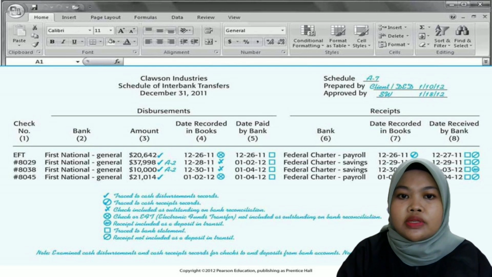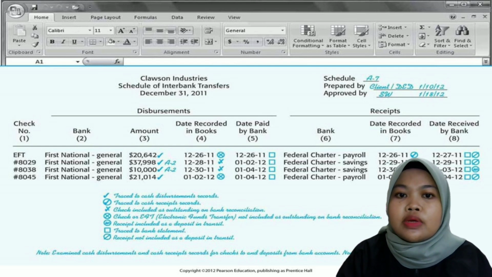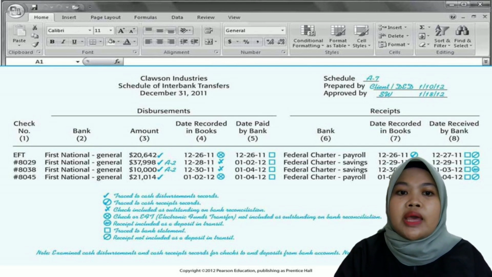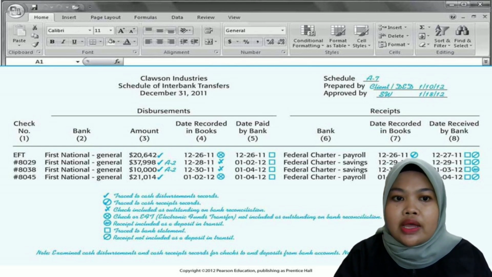Auditors apply an interbank transfer schedule to determine whether a client is engaging in kiting. The schedule covers all the transfers to and from a client's banks, as well as transactions between the client's banks that are made a few days before and after the balance sheet date. This is to minimize duplicate counting of funds withdrawn, and the deposit dates should have been recorded in the same reporting period. Kiting happens when the identical cash deposit appears in the 2 accounts at the same time.